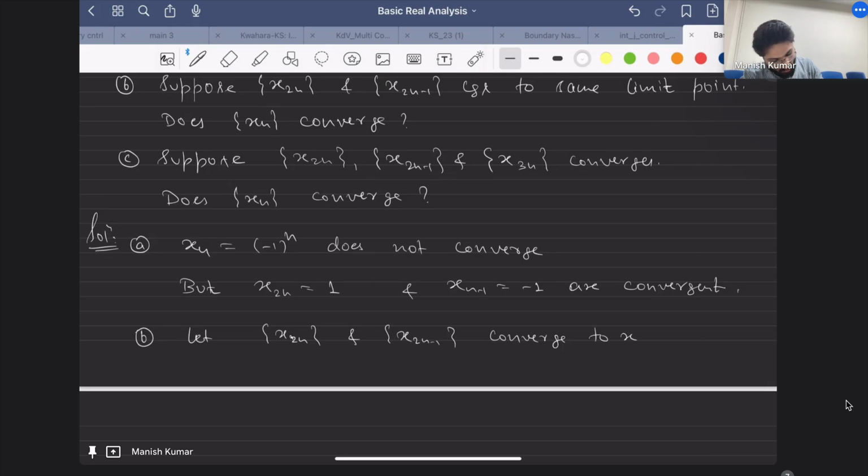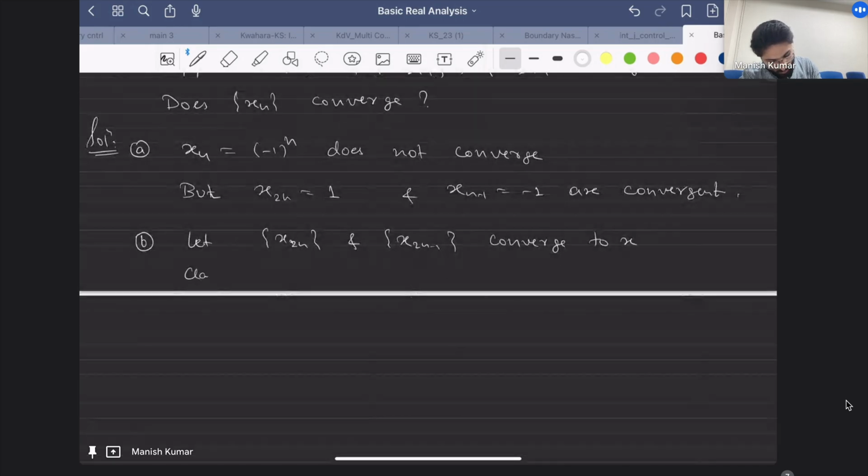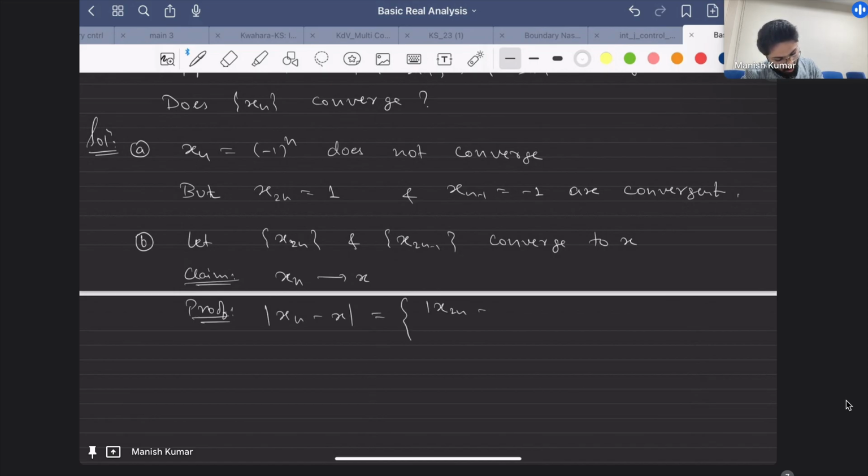And why is it so? As he is pointing out, the proof goes like this. You want to estimate xn minus x. This is equal to x2k minus x if n is equal to 2k, and x2k minus 1 minus x if n is equal to 2k minus 1.